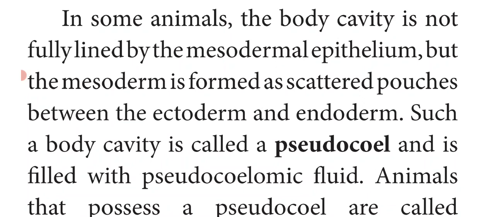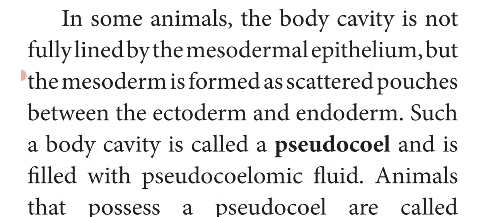In some animals you can find a body cavity between the ectoderm and the endoderm, but this body cavity is not lined with mesodermal cells. Hence they are called pseudocoelomates, that is, false coelom. Such a body cavity is called a pseudocoel and it is filled with pseudocoelomic fluid.